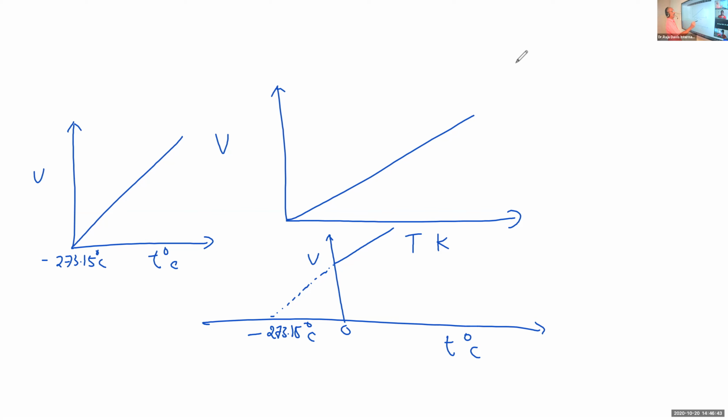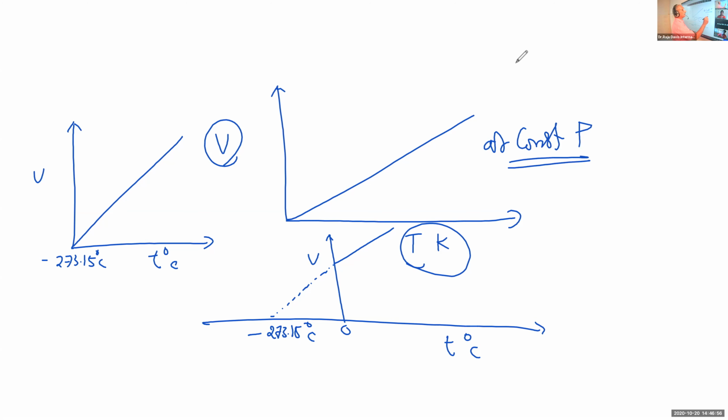And here we have plotted the volume against temperature at constant pressure. And this graph is known as an isobar. So an isobar is a plot of volume against temperature at a constant pressure. That's called an isobar. Similarly, here also you get an isobar. Here also an isobar. All these are isobars.